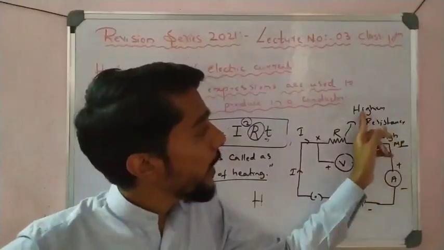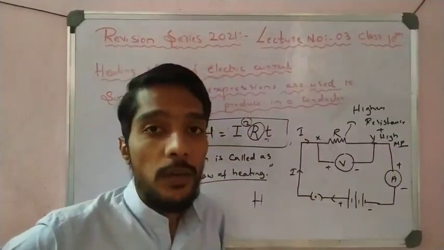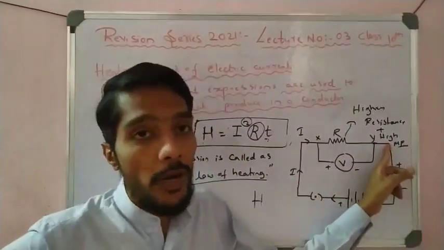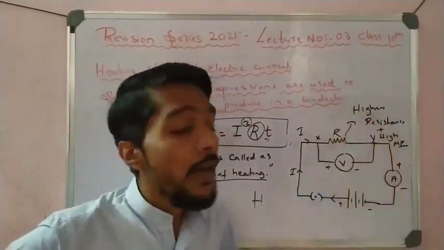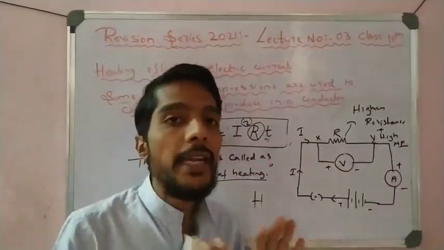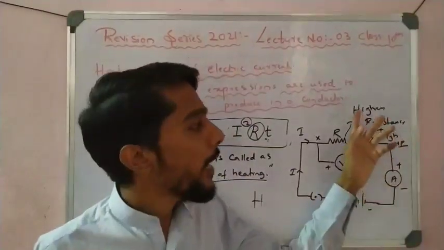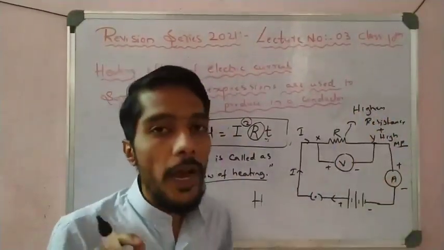If you make the resistance high but the melting point low, it will burn and cut out. Because of that, you have to make the melting point high. High melting point plus high resistance is the quality of heating devices. Any heating device you want to design, you have to maintain these two points: one, high resistance, and two, high melting point.